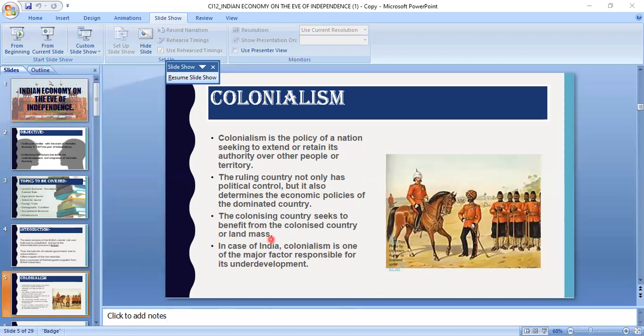Next is lack of irrigation facilities. As we know, India was not technologically developed and there were not many irrigation facilities available to the farmers, as they were poor also. That's why the farmers were not able to grow good crops.